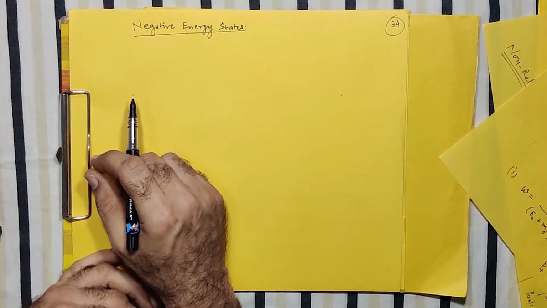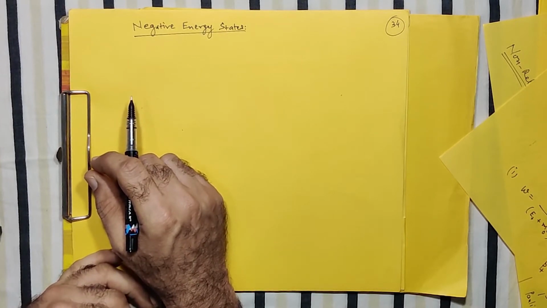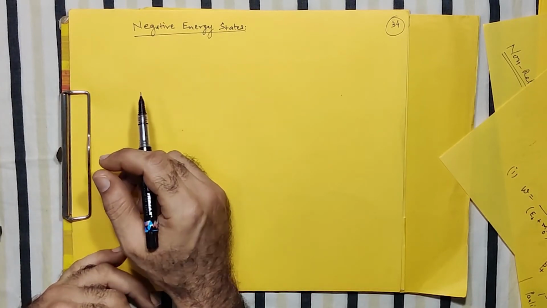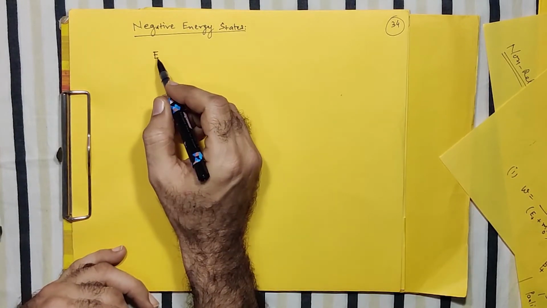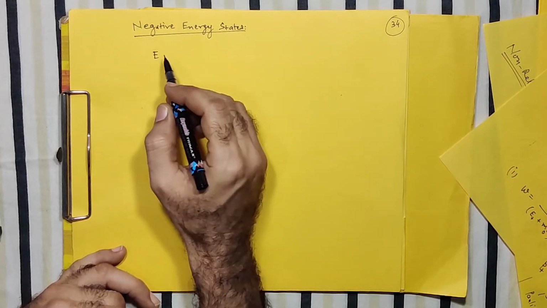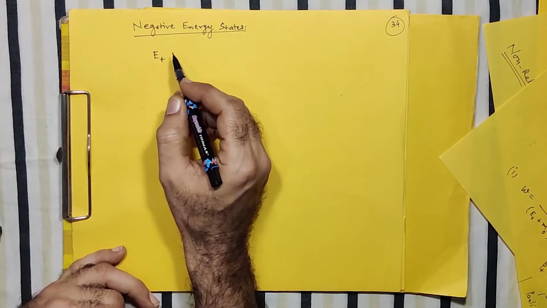The non-relativistic particle has a kinetic energy that is either always greater than 0 or at the most 0. So I start writing the expression for the energy of a relativistic free particle.